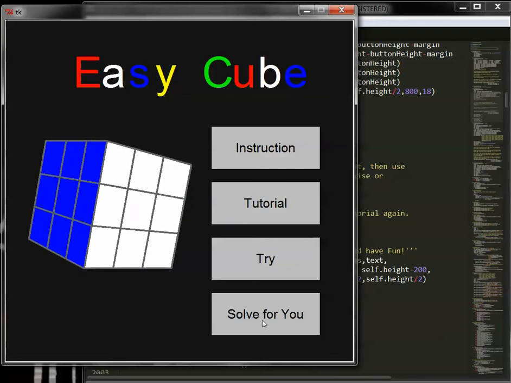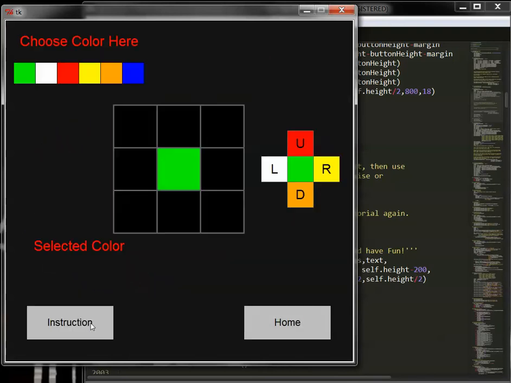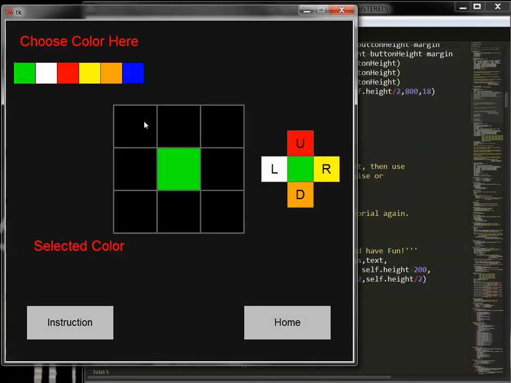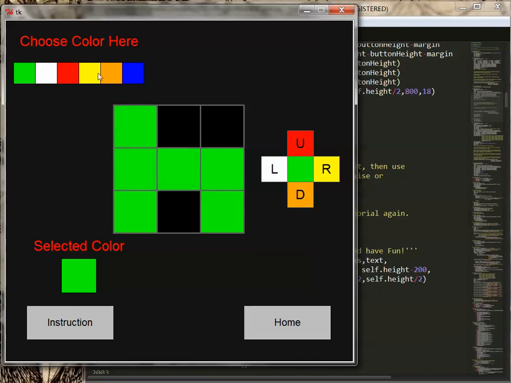Okay, I will go to the last part of my program, the solve for you part. So in this section, you can import your own unsolved cube and let the program solve it for you. So the way to import your own cube is by clicking the color at the top left corner, and then click a corresponding piece on the square shown in the middle of the screen.